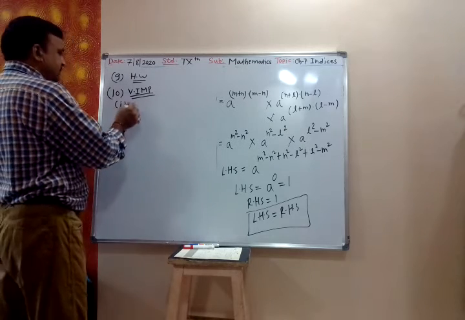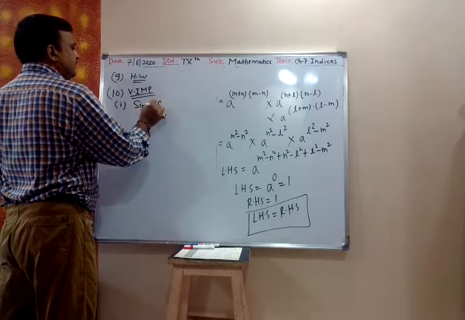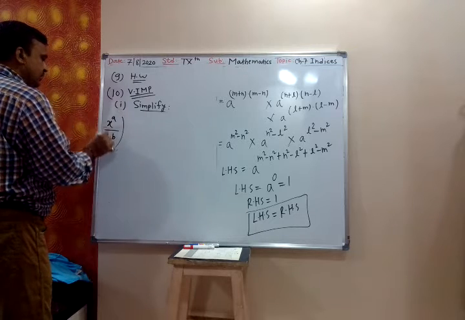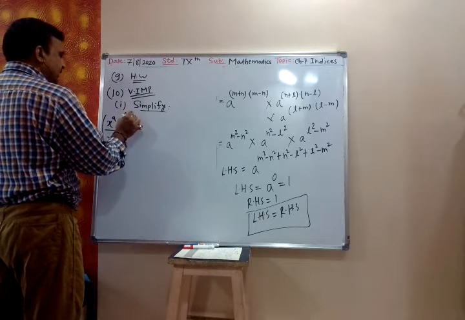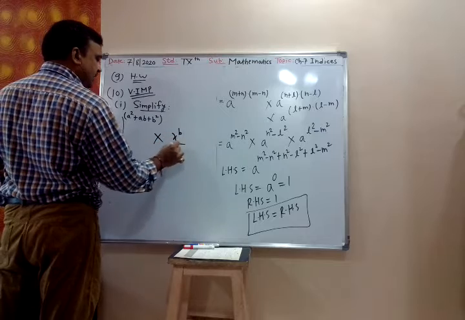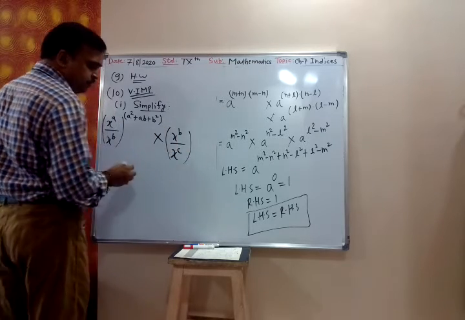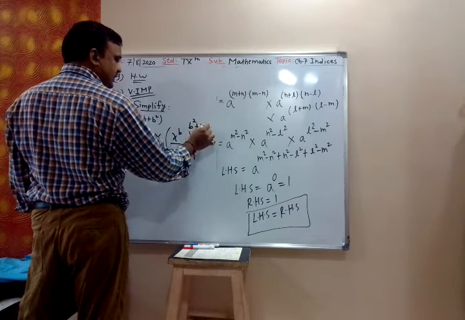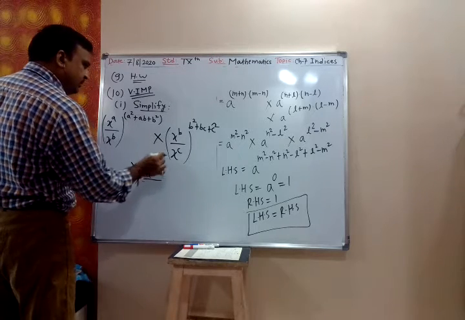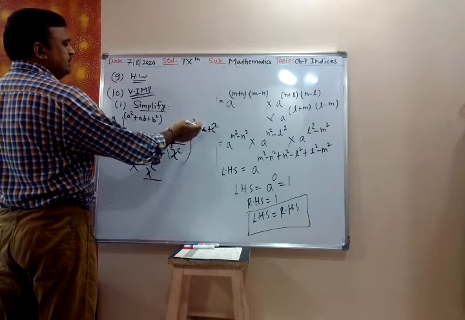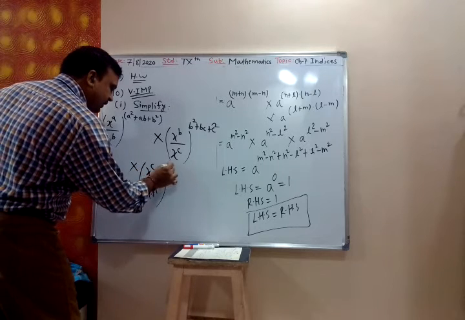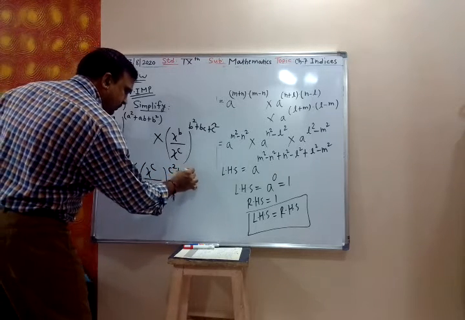First, simplify x raised to a upon x raised to b whole raised to a square plus ab plus b square, into x raised to b upon x raised to c whole raised to b square plus bc plus c square, into x raised to c upon x raised to a whole raised to c square plus ca plus a square. You can write b square plus bc plus c square in bracket, no problem.